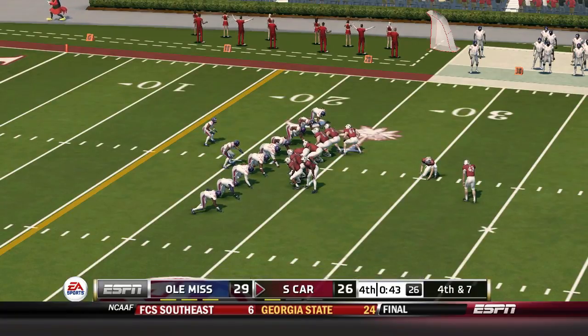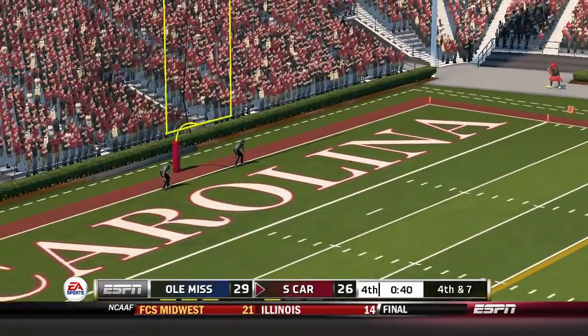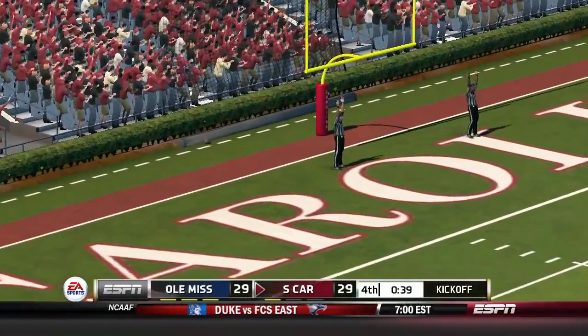Big kick here. This would most likely bring the game to overtime. A miss, and this game is over. Under a minute left. It's up, looks long enough, and he nails the long field goal.